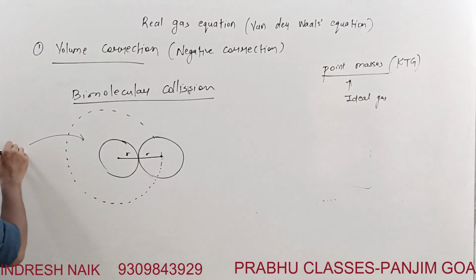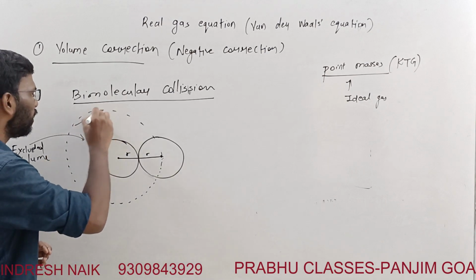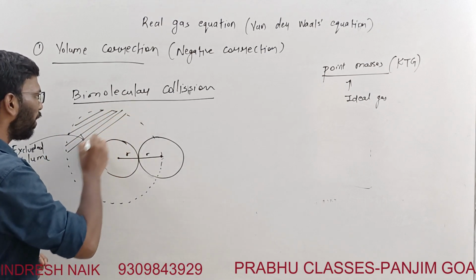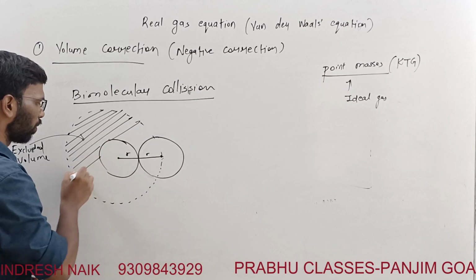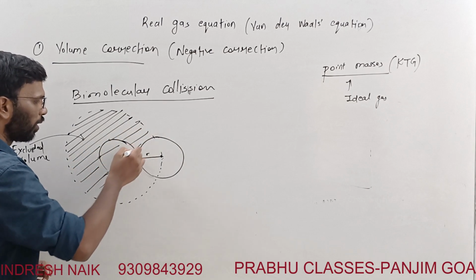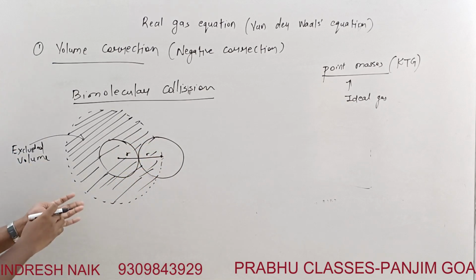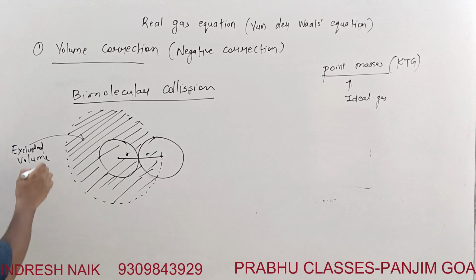This is excluded volume. What is the meaning of excluded volume? In this shaded region, the other particles cannot come. Okay, other particles in this shaded region cannot come. That is what it means. So what is the excluded volume?